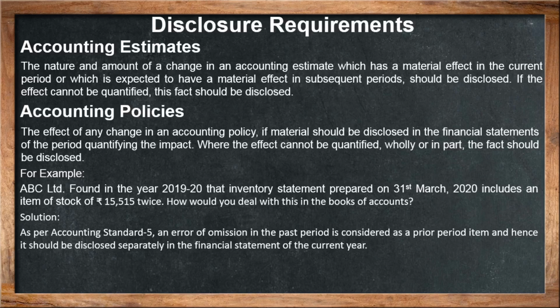Another example: suppose there is a sale of a significant part of a plot of land on which the factory is situated. So this is an extraordinary item. Another example we can see is writing off a huge debt of a major customer due for more than a year. At that time we have to consider the various factors which are useful as per the accounting standard number 5. So this is nothing but the accounting standard number 5. From the exam point of view, there will be only the theoretical part. There will be no practical part.